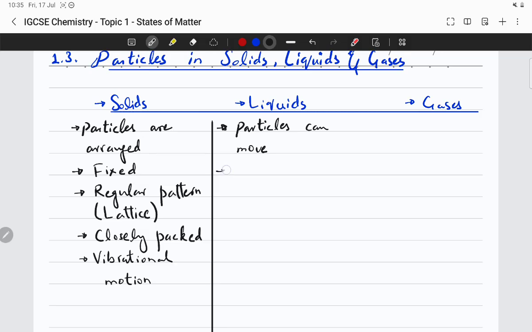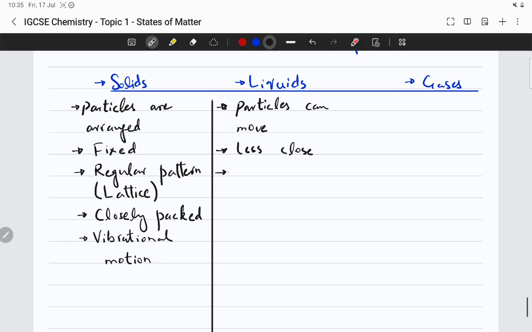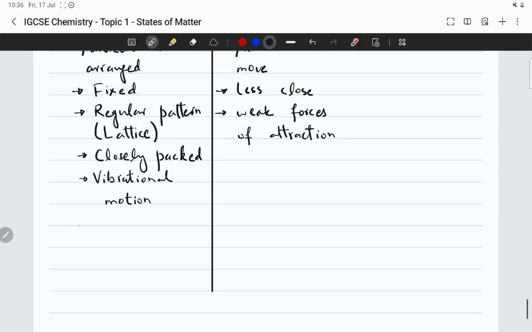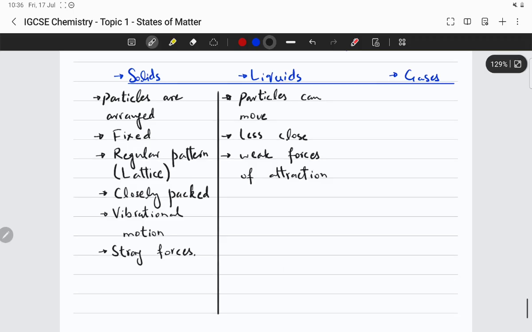They are not fixed, and they are less close to each other. The forces are weak, weak forces of attraction. In the case of solids, there are very, very strong forces of attraction. In fact, out of the three states, solids have the strongest forces of attraction.